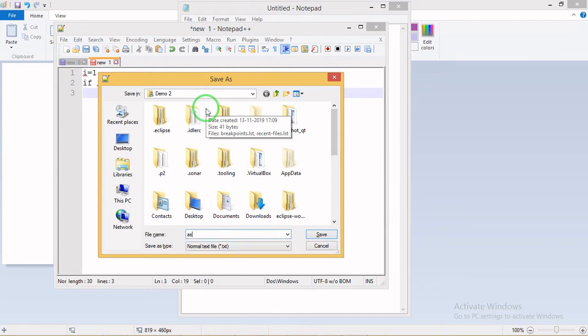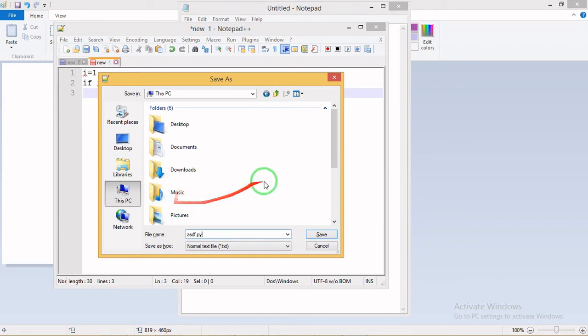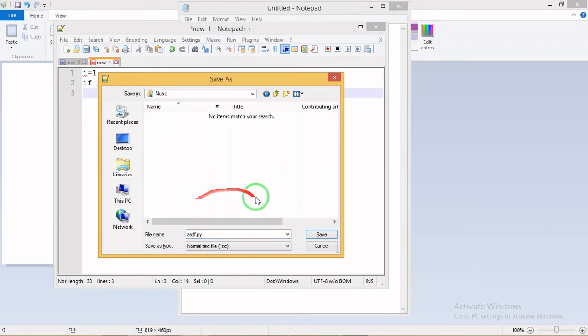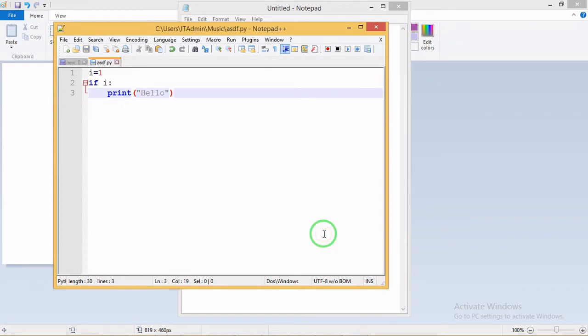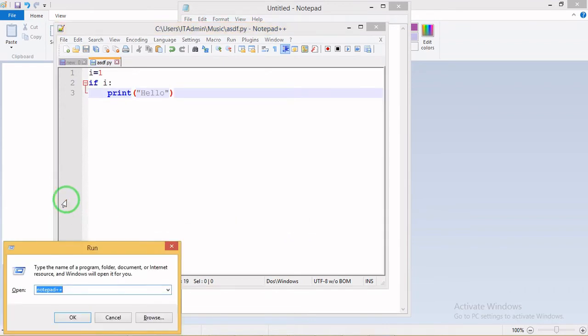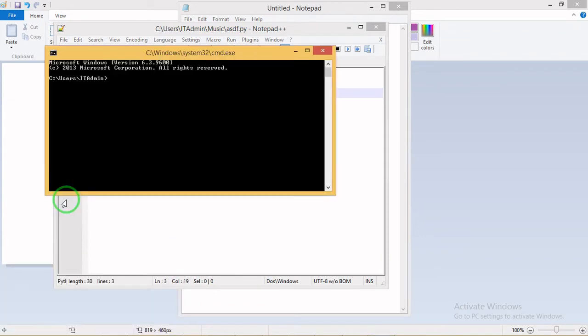Now I'm saving the program. asdf.py is my program name. I'm saving it in the Music folder. Okay, this is my program, and now I'll show you how it runs.